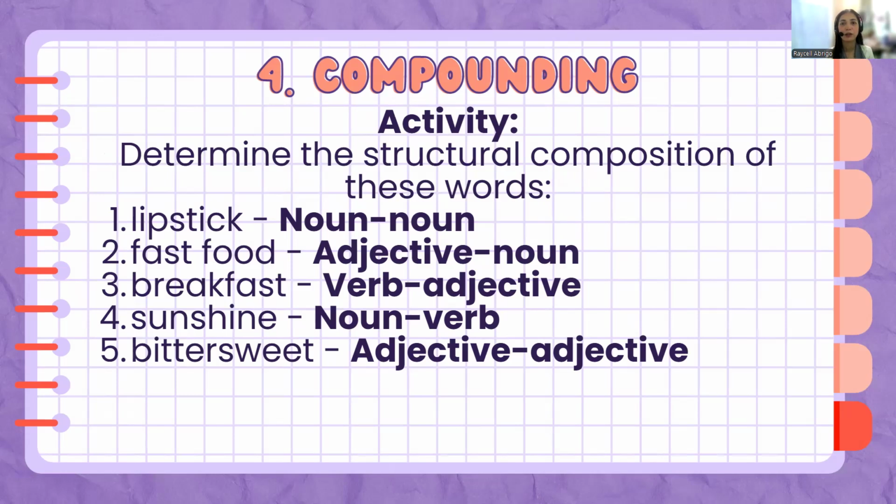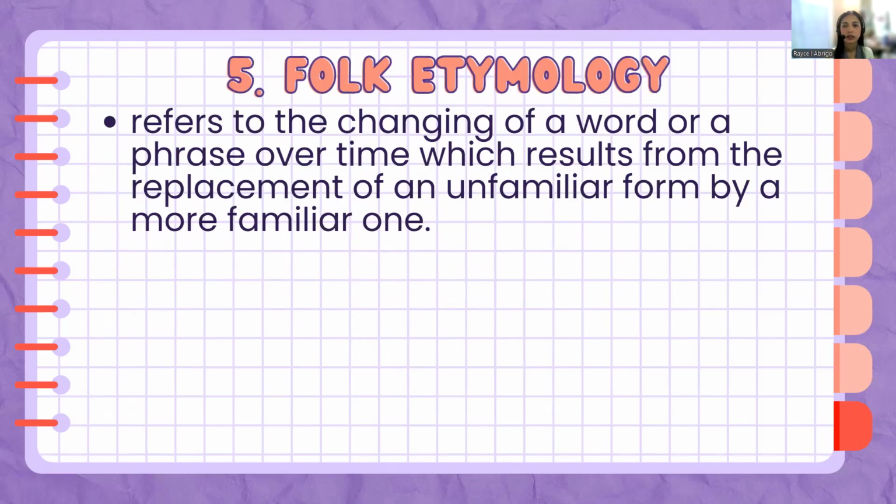So that's for compounding. In compounding, we are combining the two words as a whole, okay, and forming a new word. Now, the last one is folk etymology. Folk etymology refers to the changing of a word, the changes that it is undergoing as time passes by. It results from the replacement of an unfamiliar form by a more familiar one.